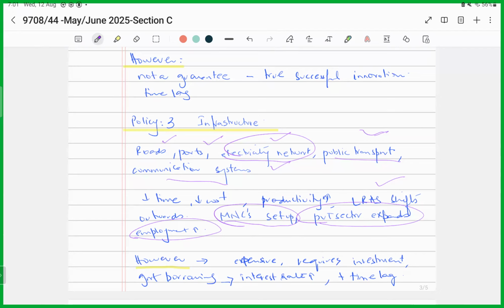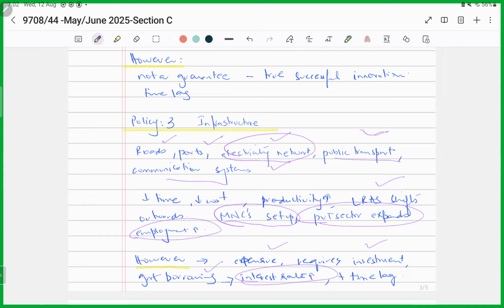But again, there are drawbacks or there are again shortcomings or limitations. Infrastructure projects are very expensive and they require heavy investment. So if the government is short on funds, what does that mean? That means that the government would be again depending on a lot of borrowing. And this borrowing could then drive up or increase the level of interest rates in an economy.